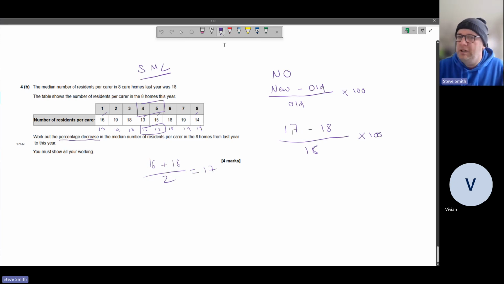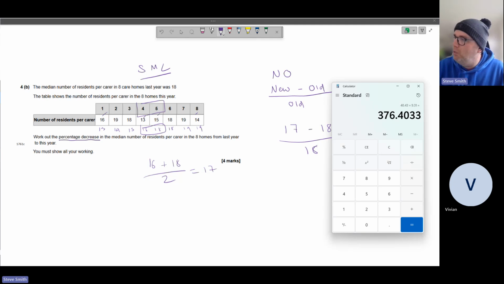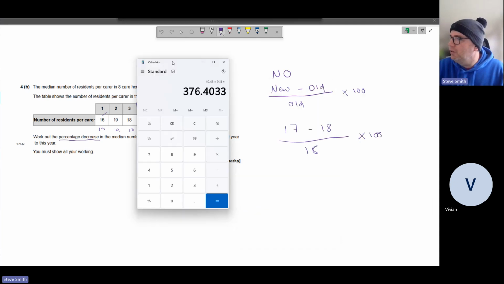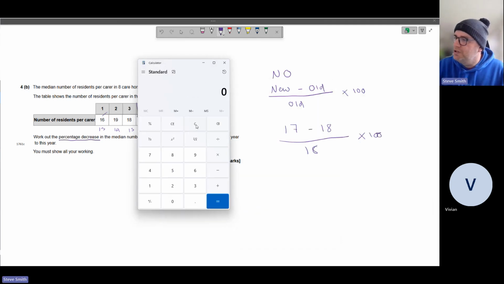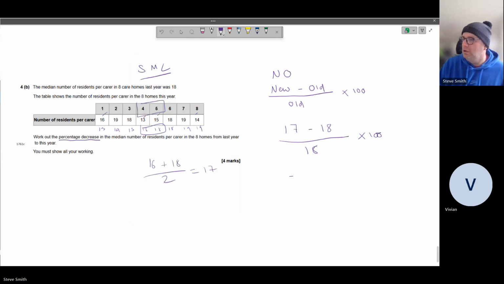So if we go 17, get our calculator open. Let's move it over here so we can see what we're doing. We've got 17 minus last year's 18 equals that. Divided by last year's equals that. Times by 100. So we've got minus 5.55.